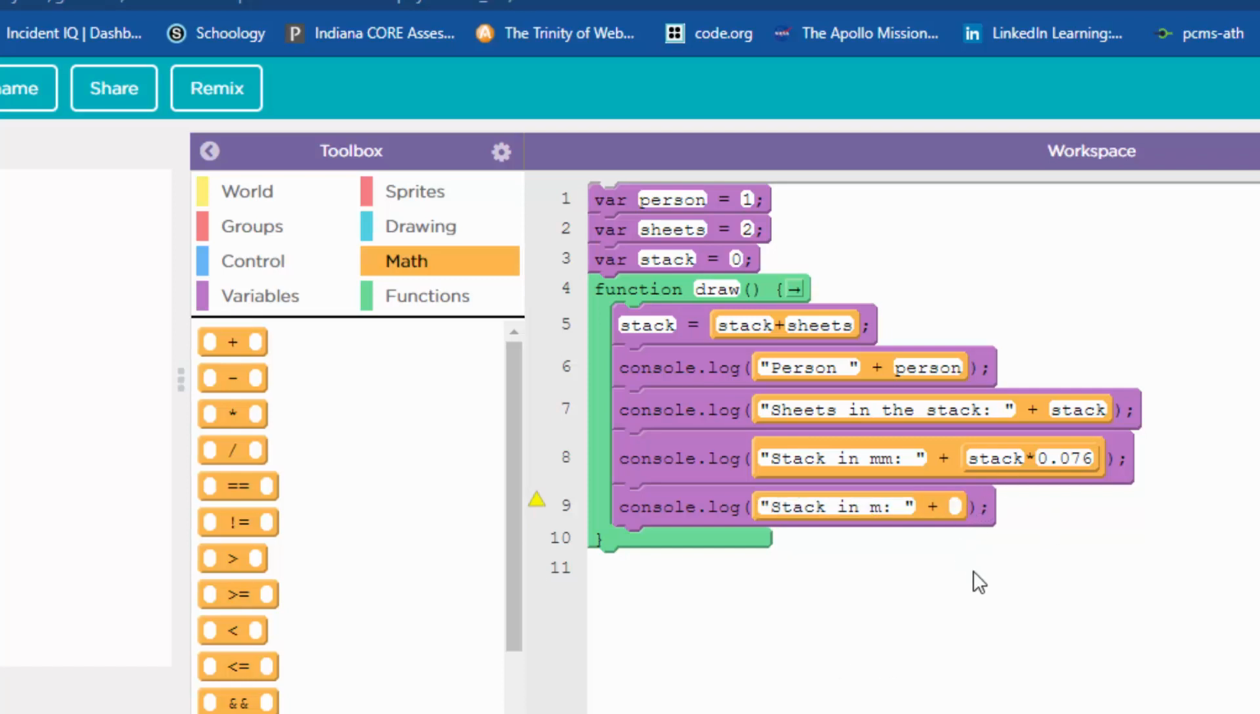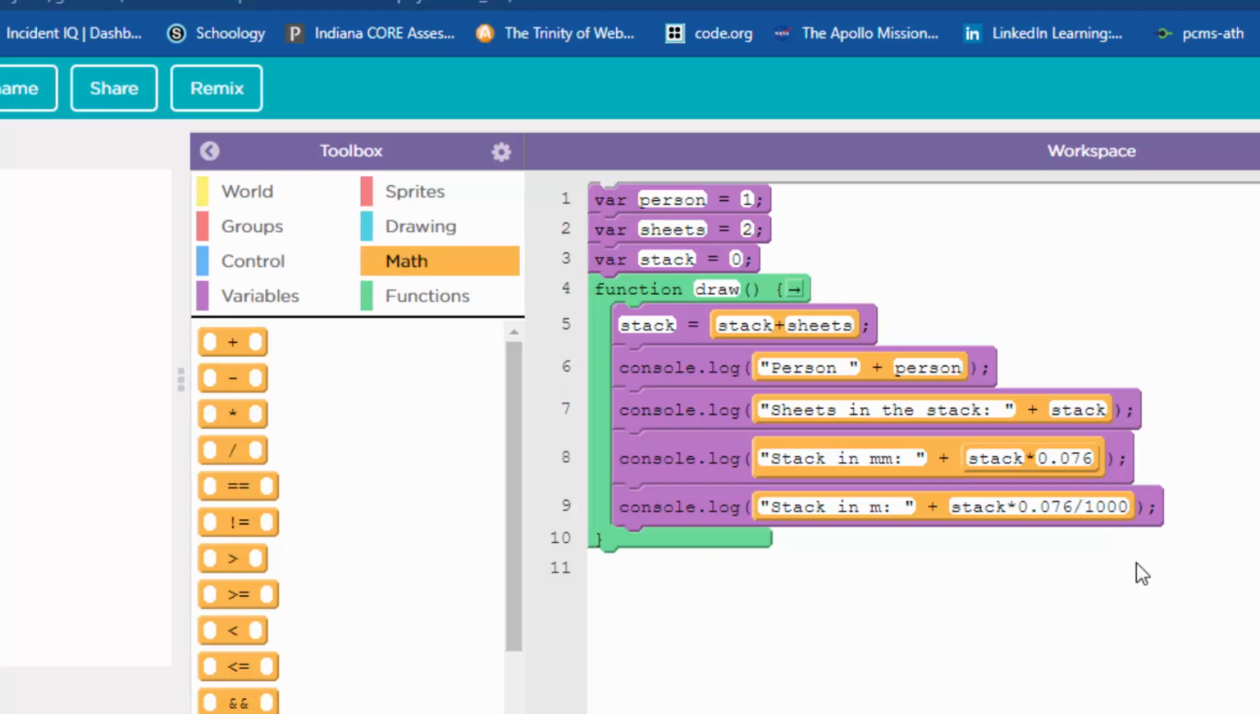Stack in meters. Okay, this is in millimeters, and I want to change it to, okay, how many meters would that be? All right, so I'm just going to do kind of a long math thing here. So that's going to be stack. It's going to be the same thing we had before. Stack times 0.076. How do you change millimeters into meters? Divide by 1,000. Not 100, 1,000.